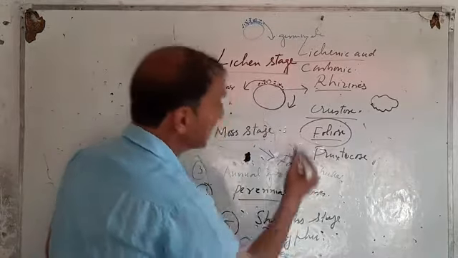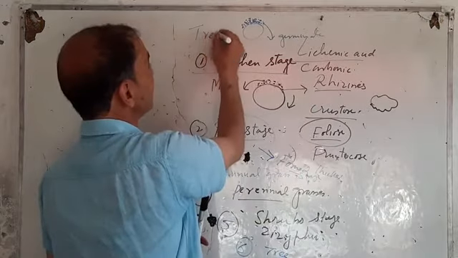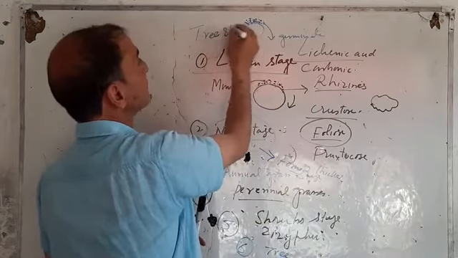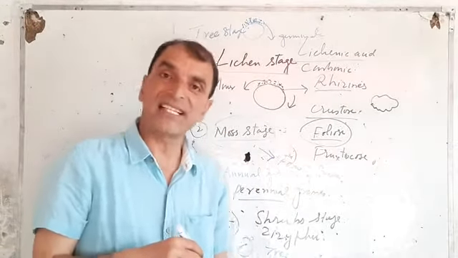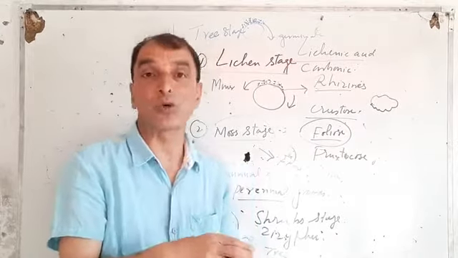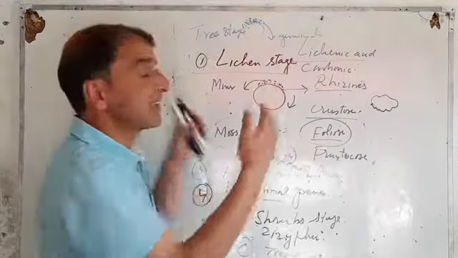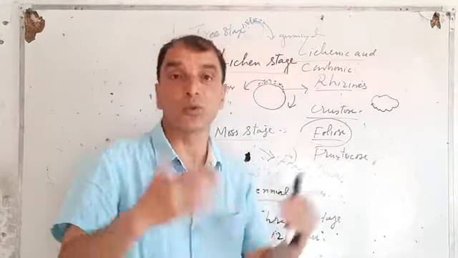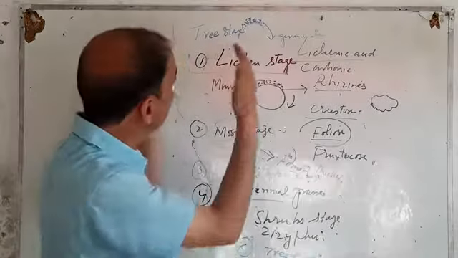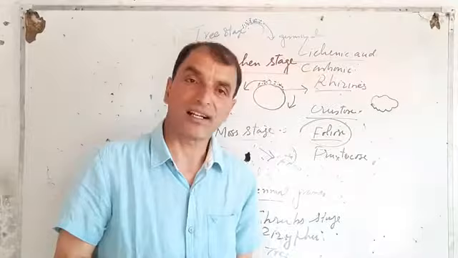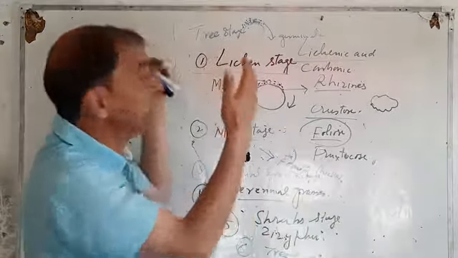This is the reason why this is known as the tree stage. And these trees make the atmosphere cool. These are big trees. They make the environment cool by transpiration, right? They are taller and shadier.